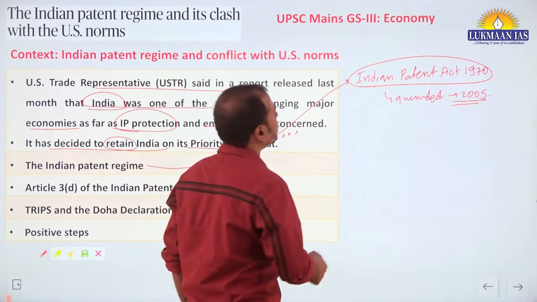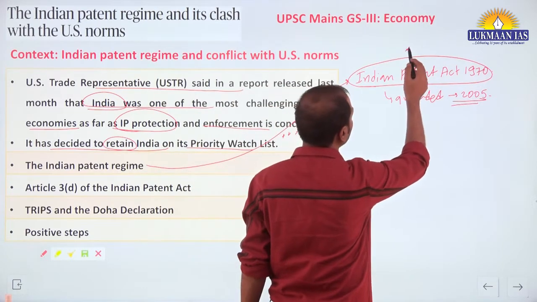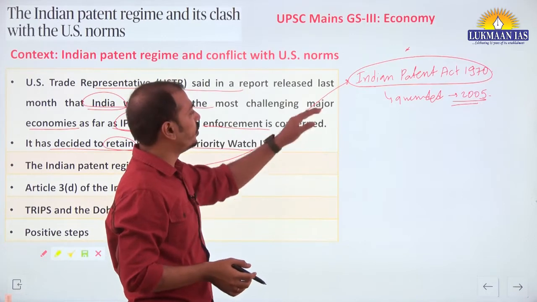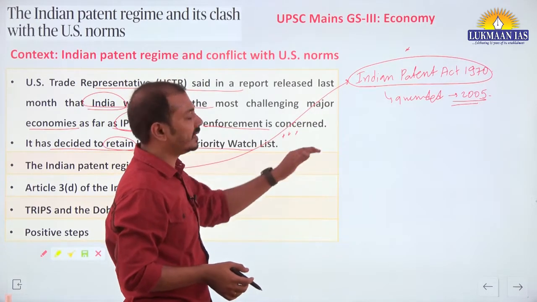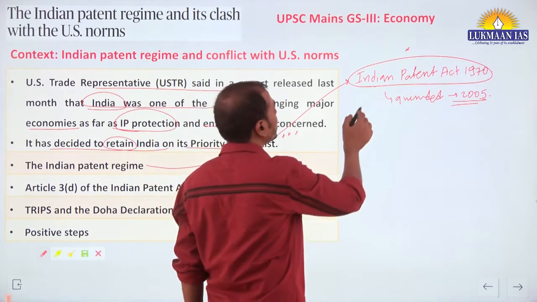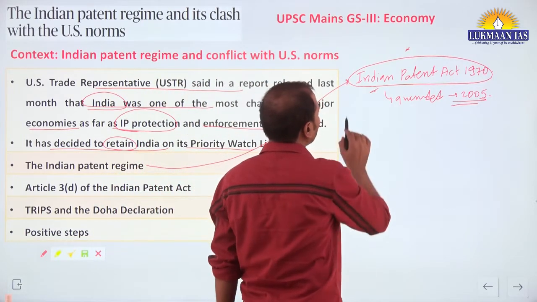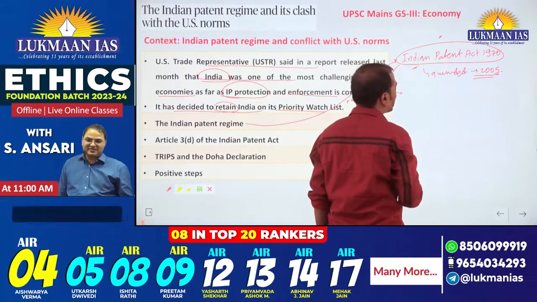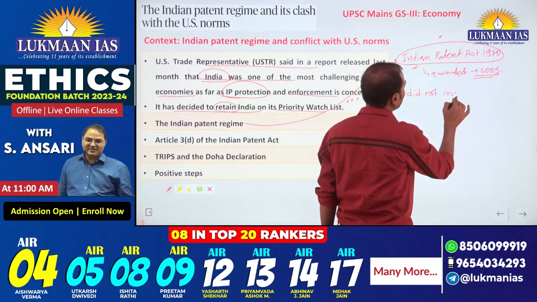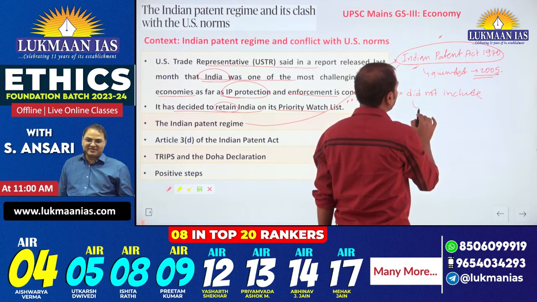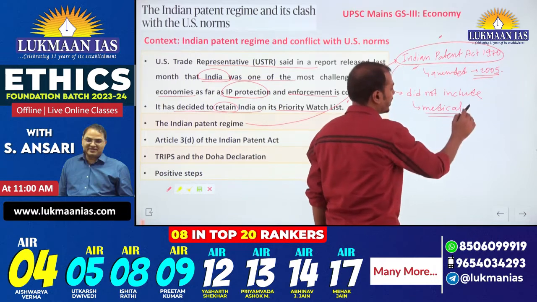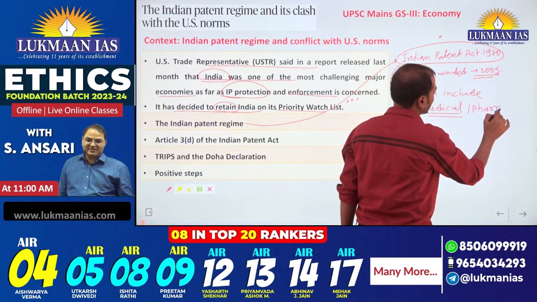Along with that we have the GI Protection Act also, geographical indicator, that is also part of the IPR regime. But you should know that all the patents, all intellectual property rights are protected through this Indian Patent Act. Originally this act did not include patents related to medical aspects or pharma products.